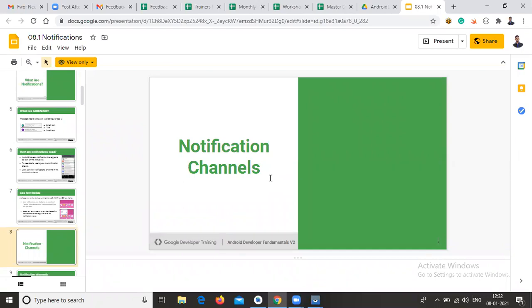But here the major part is this notification channel from 8.0 and above versions. Below that, the notification channel is not mandatory, but in the above versions the notification channel is mandatory. Why?